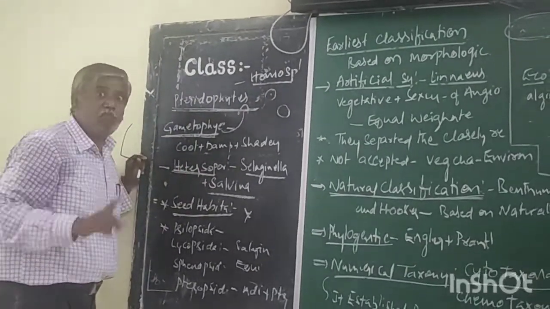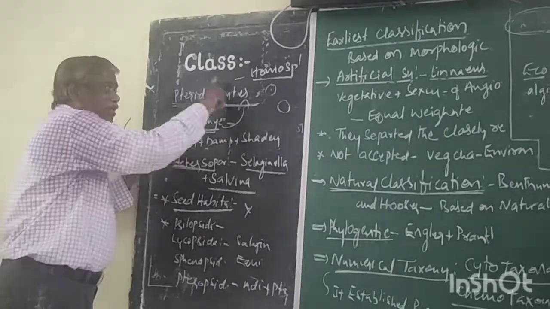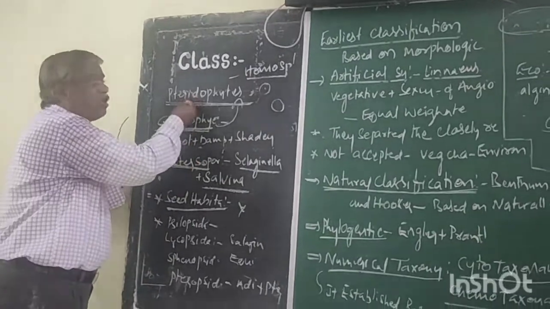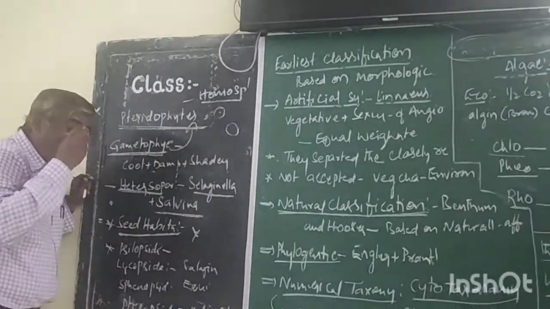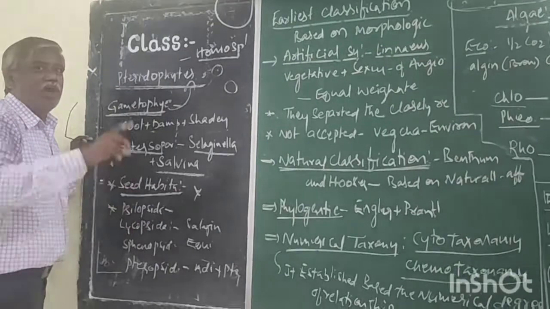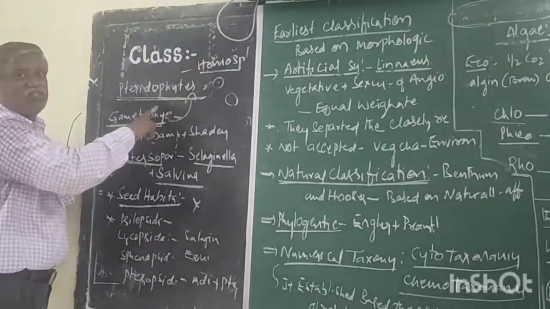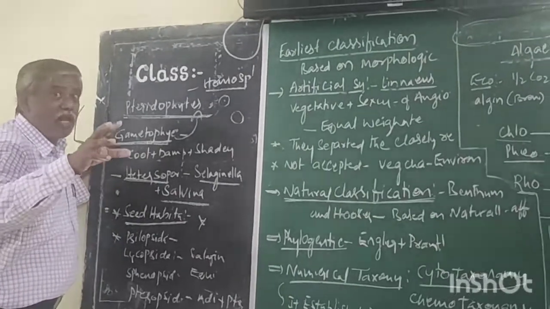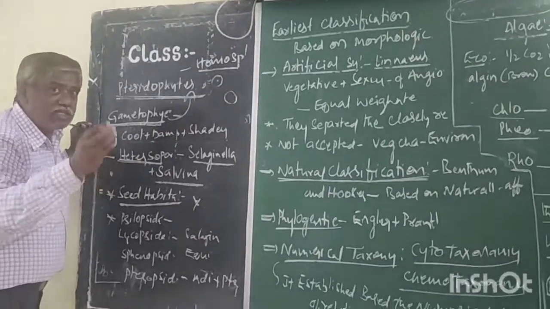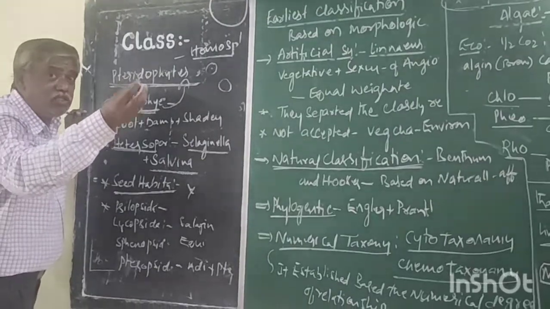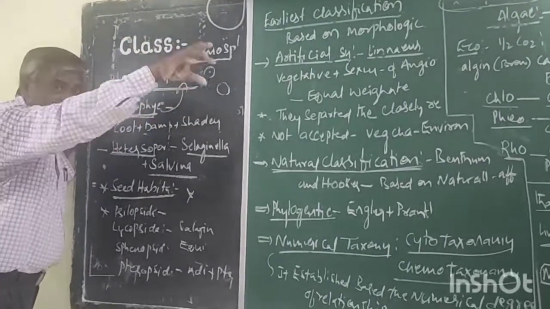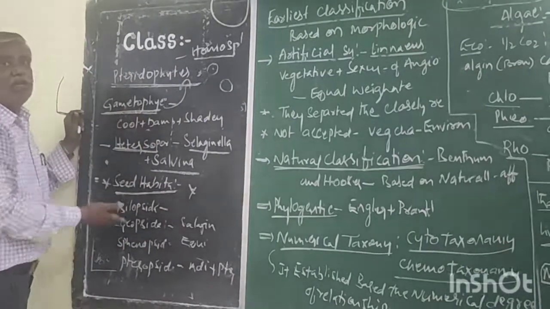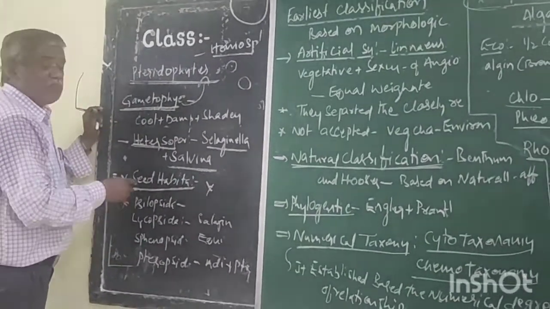Pteridophytes are non-seeded plants. But when you study the life cycle of pteridophytes, you can imagine that these are the ancestors of the gymnosperms. The seed formation that takes place in gymnosperms shows its symptoms in the life cycle of pteridophytes.